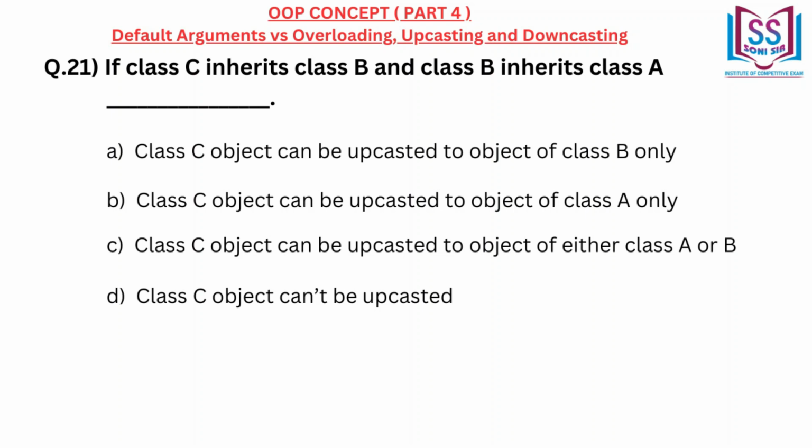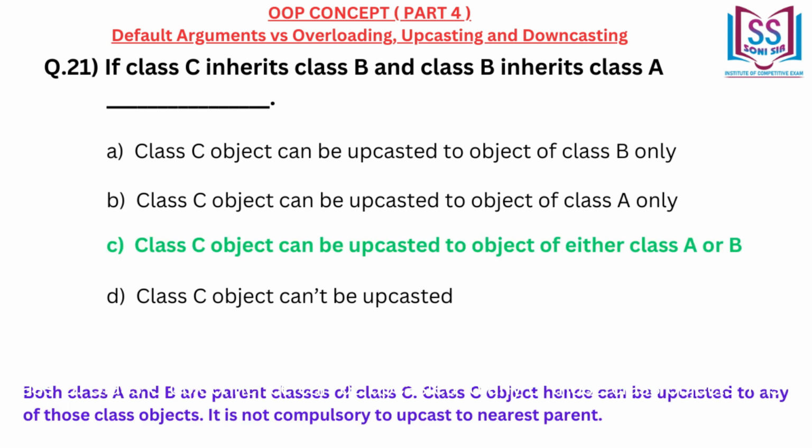If class C inherits class B and class B inherits class A, A. class C object can be upcast to object of class B only. B. Class C object can be upcast to object of class A only. C. Class C object can be upcast to object of either class A or B. D. Class C object can't be upcast. Correct answer C. Class C object can be upcast to object of either class A or B.